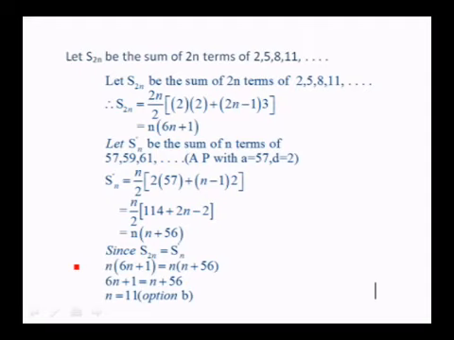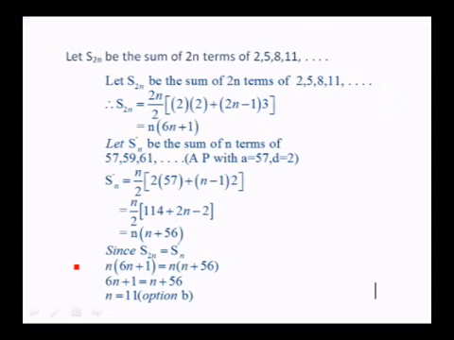Say S2n. In the Sn formula put n is equal to 2n. S2n is 2n by 2 into 2a, that is 2 into 2 plus 2n minus 1 into 3. That is equal to n into 6n plus 1. Let Sn dash be the sum of n terms of 57, 59, 61, etc. So this is in AP with a equal to 57 and d equals 2. Therefore, Sn dash is n by 2 into 2 into 57 plus n minus 1 into 2. That is n by 2 into 114 plus 2n minus 2, or n into n plus 56.